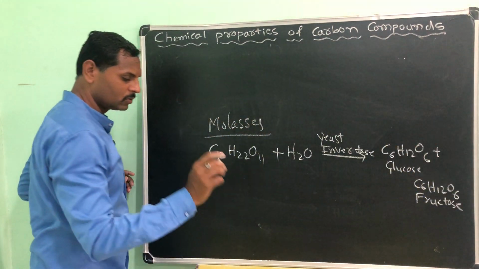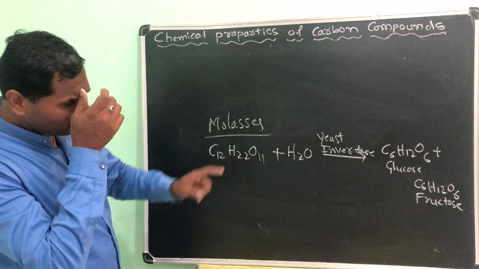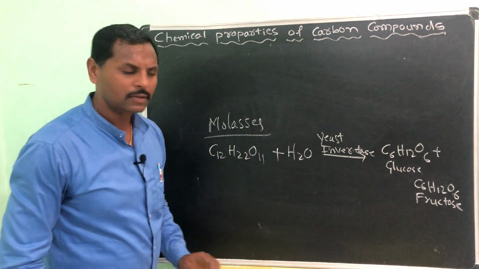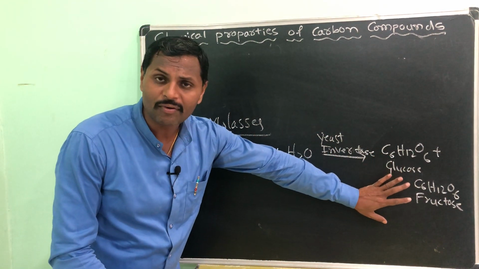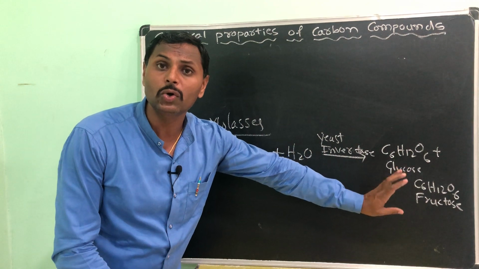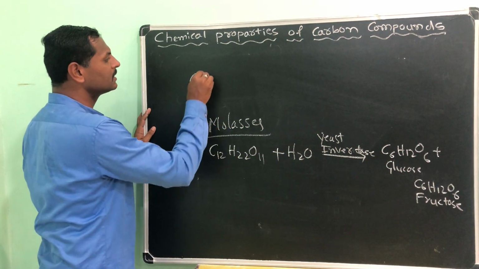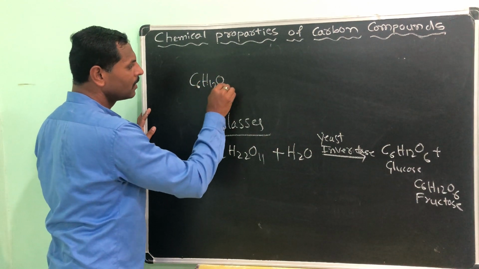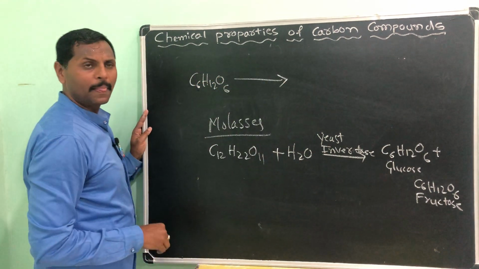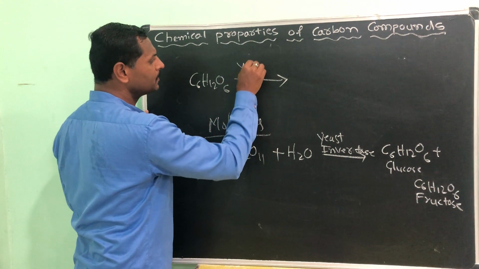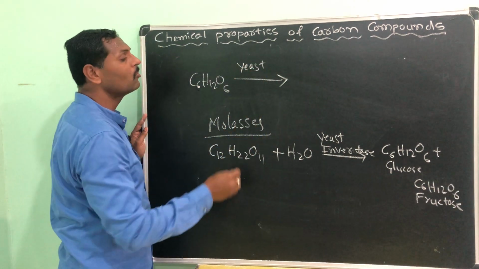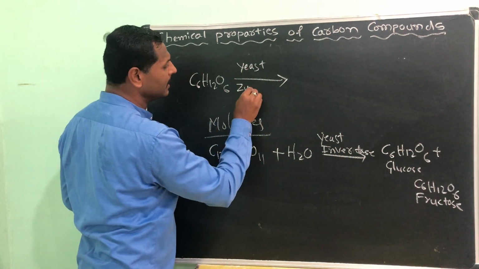Okay, fructose. Then they will take the glucose. These may have the same molecular formula, but there will be some difference between the glucose and the fructose. They will take the glucose, C6H12O6. Simply add yeast to it, which releases one more enzyme, that is zymase.